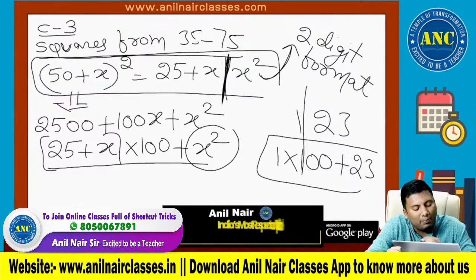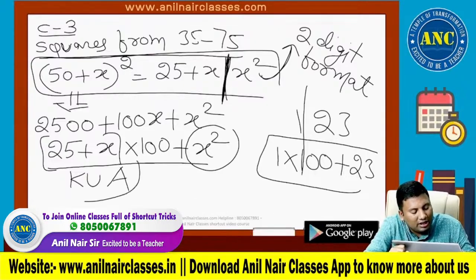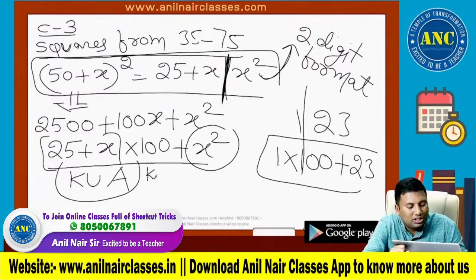Now we will do the application part. My way of teaching is knowledge, understand, apply. This is KUA pedagogy, the world's best way of learning.